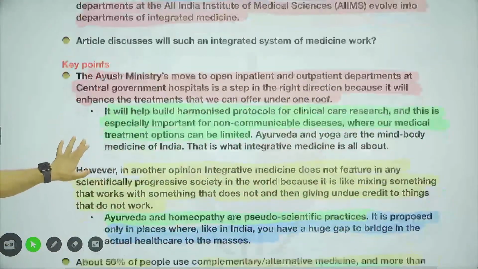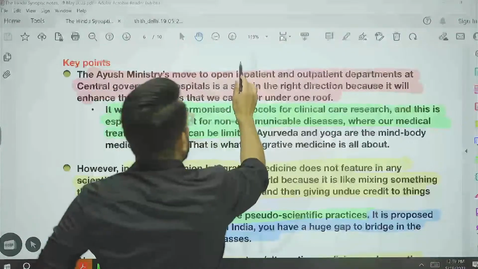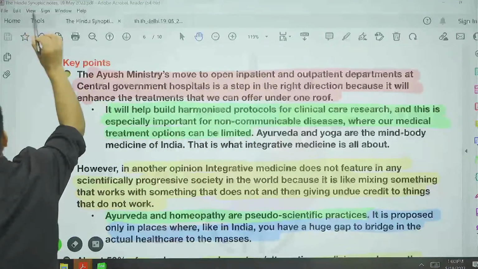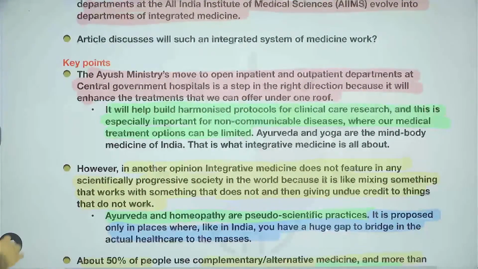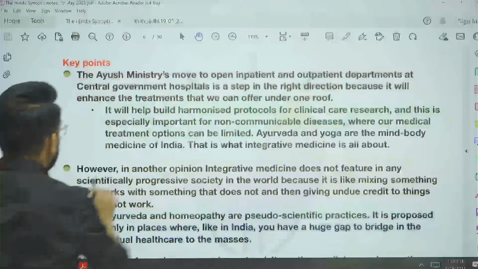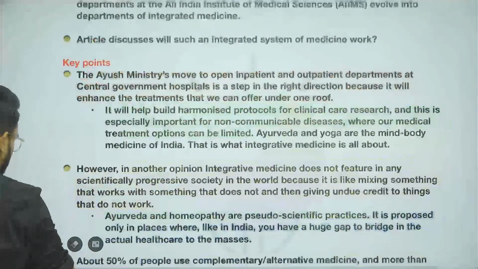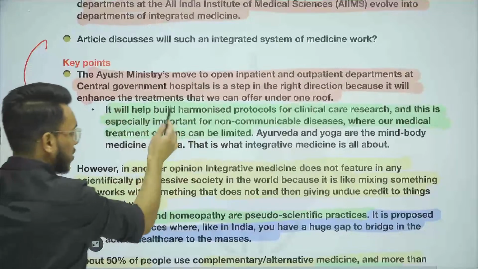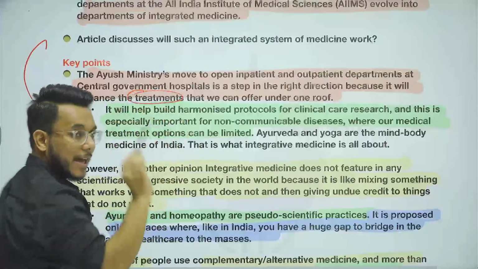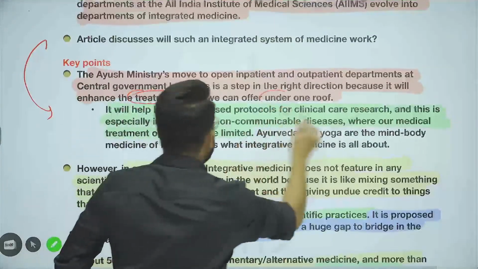So basically, already the Ayush Ministry has opened OPDs in hospitals, where along with allopathy, Ayush treatments are also being provided under one roof.